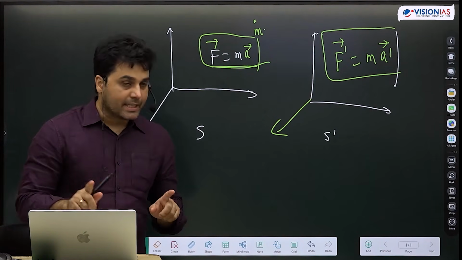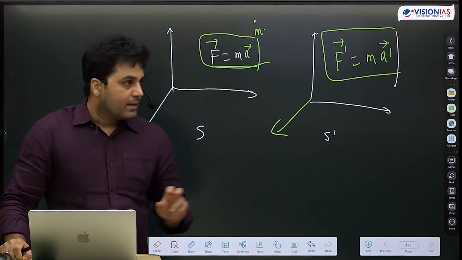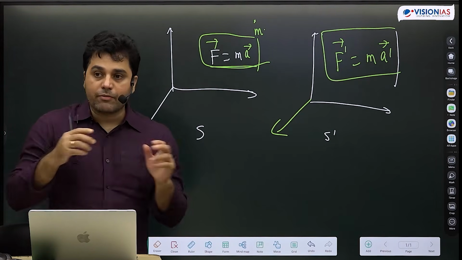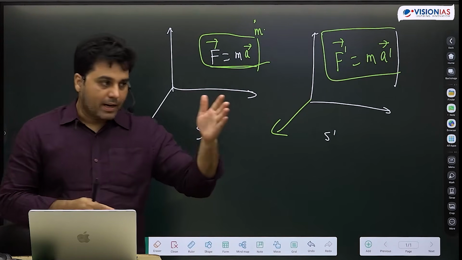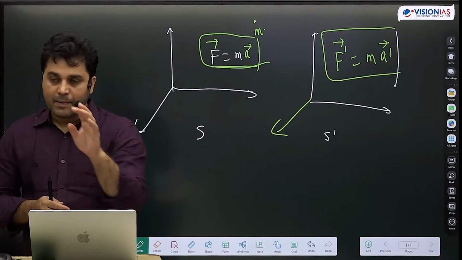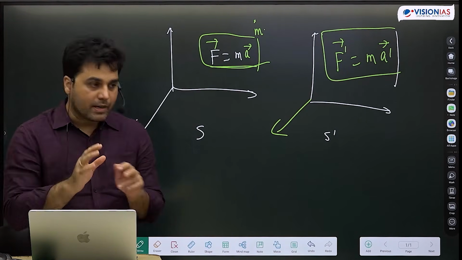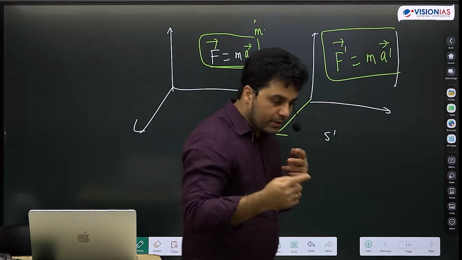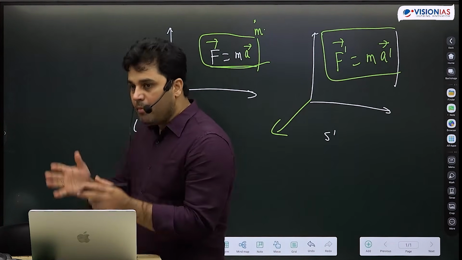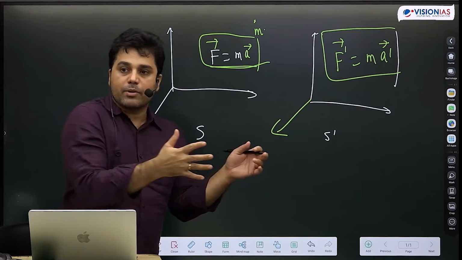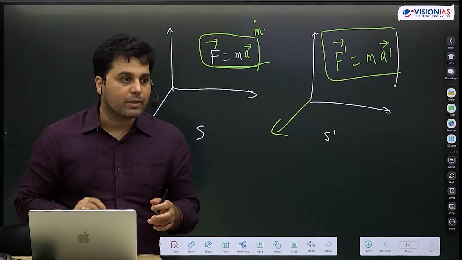So I have to represent my quantities, and in this case the quantities are vectors, in a way that they encode that transformation property. If I shift from S to S dash, then how a vector changes, that information should be encoded in the vector itself. I do not have to write it separately. So I have to redefine my vector in a way that if I transform a vector from one coordinate system to another, the transformation law is encoded inside it.